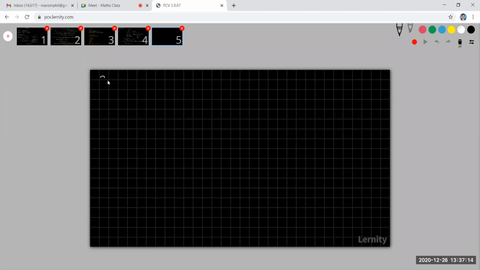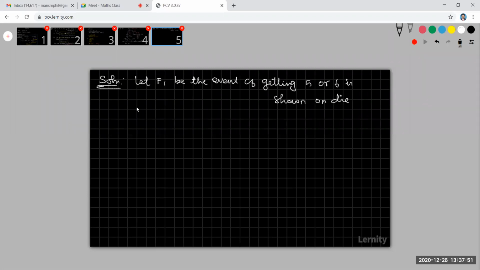What is my event here? Let E1 be the event of getting 5 or 6 shown on the die.